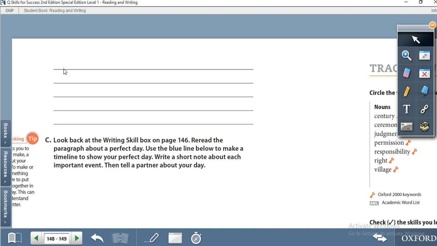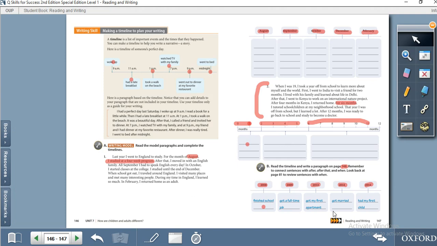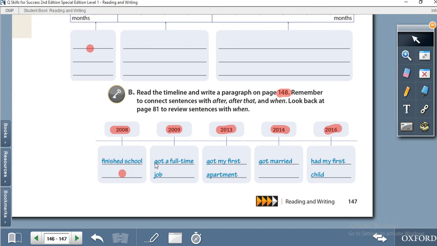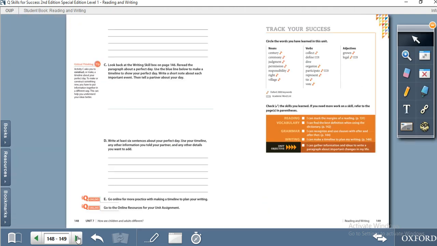Then you have to describe the second event. After that, use the words after and after that. You must use the words after and after that, and write a short paragraph here while describing this timeline, right, after that, and also when. So you have to complete this exercise.